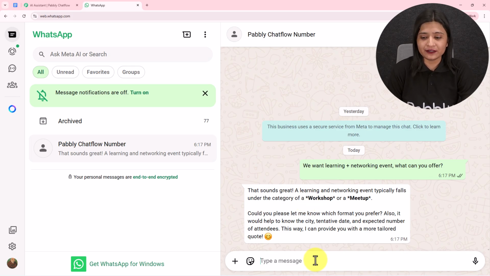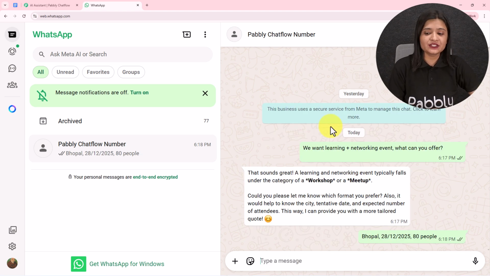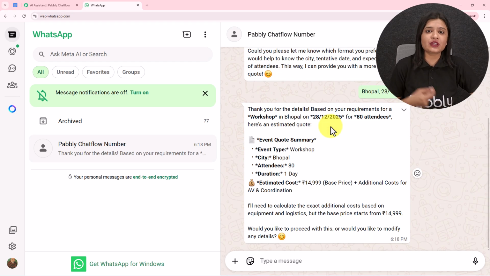So here I'm going to enter Bhopal, 28th December and 80 people. So I have sent this message. Now let's wait for the reply. So I have answered the question which it has asked me, and based on the details which I'm providing, let's check what it replies to me.